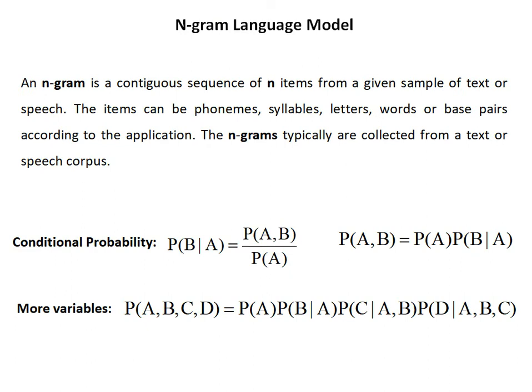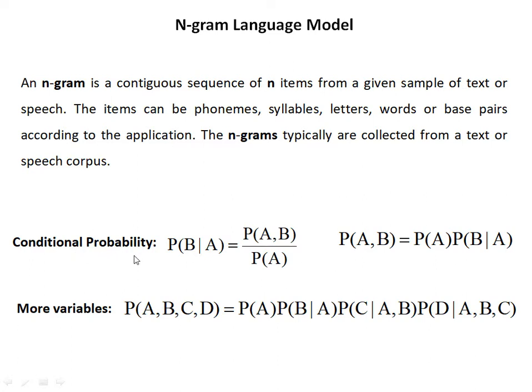N-gram language model. An N-gram is a contiguous sequence of n items from a given sample of text or speech. The items can be phonemes, syllables, letters, words or base pairs according to the application. The N-grams are typically collected from a text or speech corpus. Now we will see the derivation for the N-gram language model.